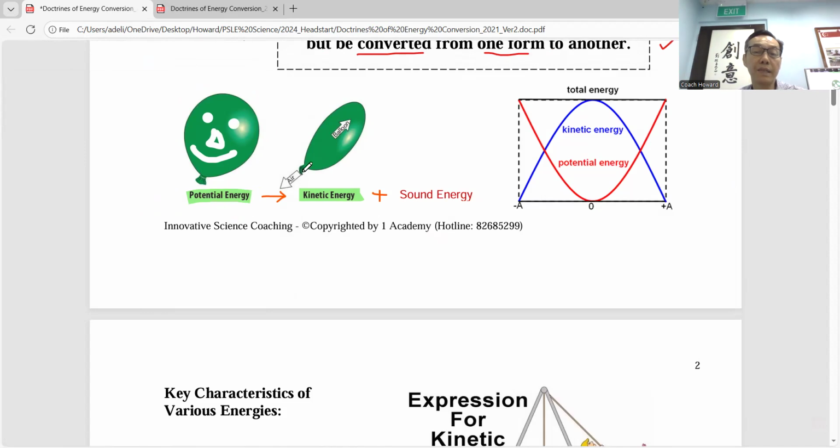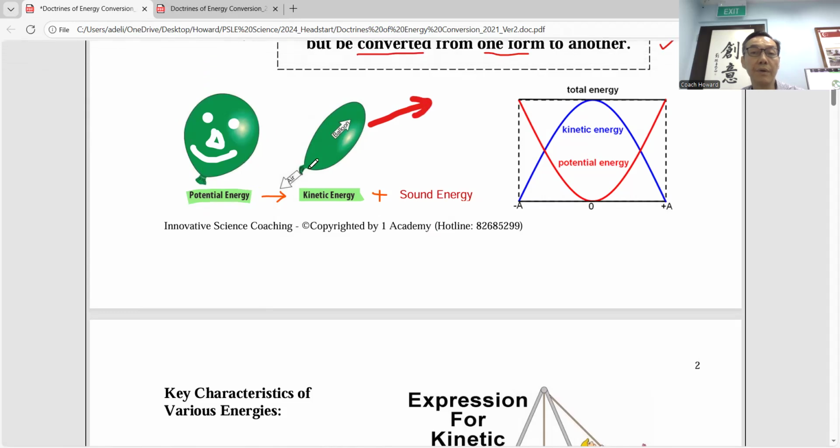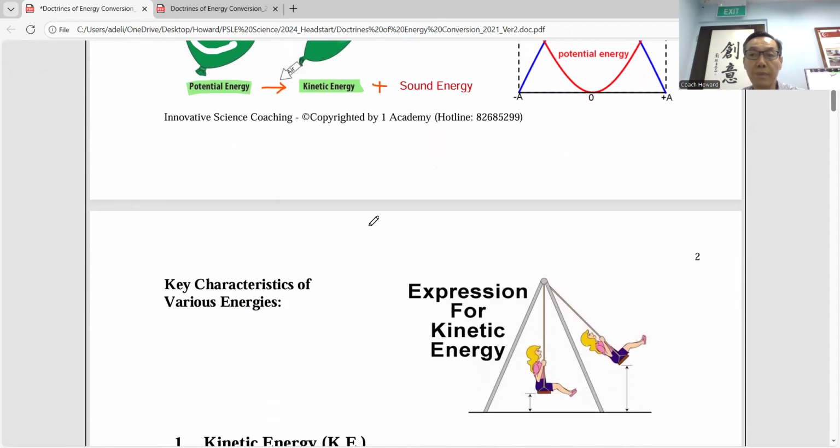And once you release, right, the air from the inflated balloon will escape and the balloon will move forward. Okay. So this is what will happen. The balloon will move forward, right? Because the air here will be expelled here. So the potential energy is converted to kinetic energy plus sound energy. So you add in this in the worksheet. If it's not added, sound energy. Yeah, because as the air is being let off, you can see it, correct? It fly around. Okay.